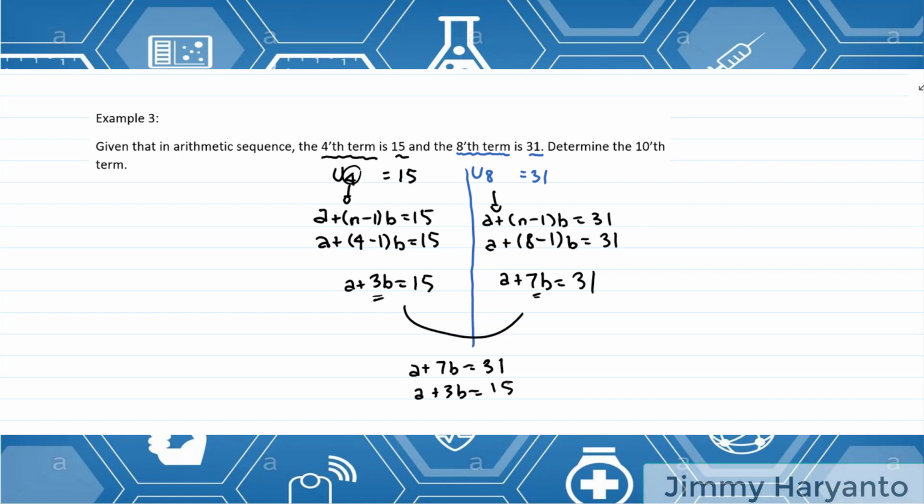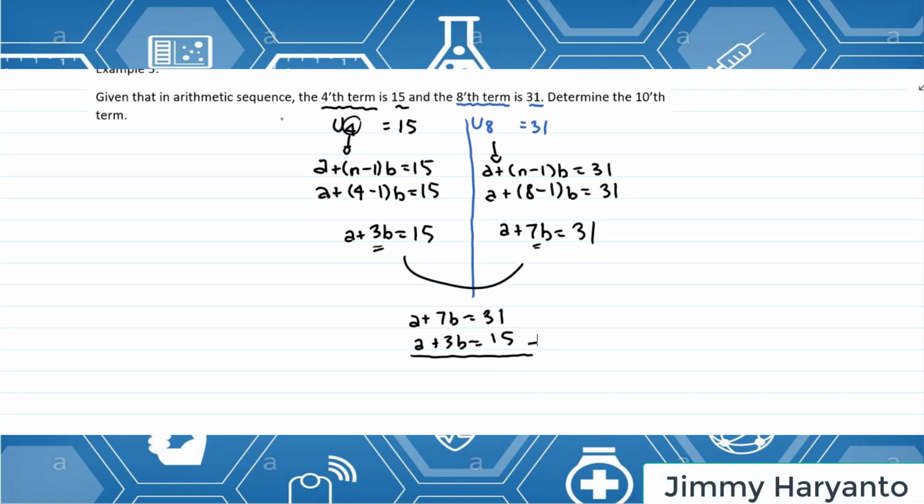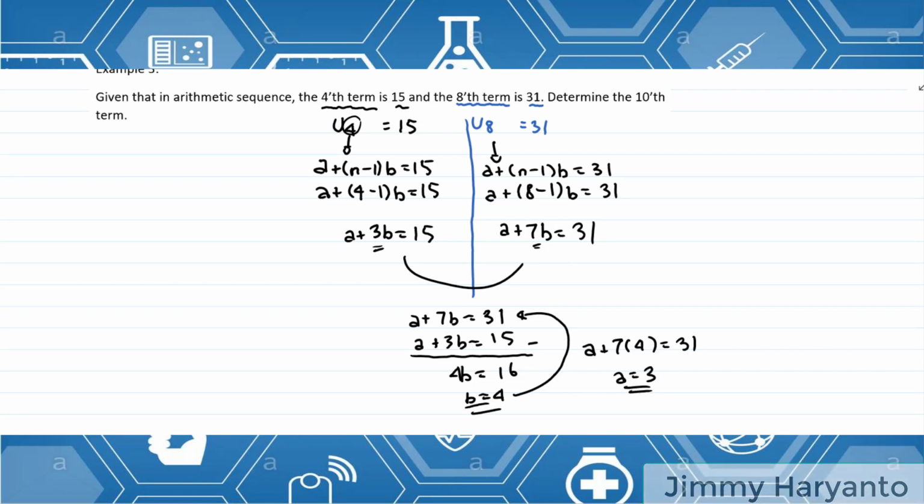Okay, the a is already the same, so we can directly minus it. It will become 4b equals 16. b equals 4. And then substitute it. a plus 7 times b equals 31. a equals 3. So I have a and b now. The question wants us to find the 10th term.